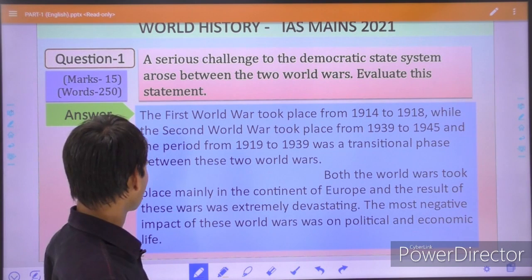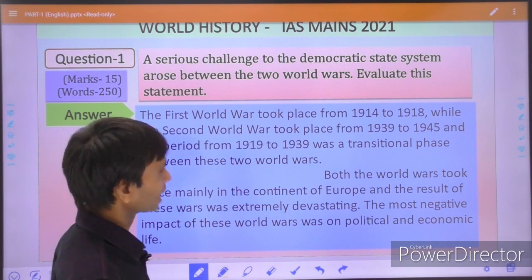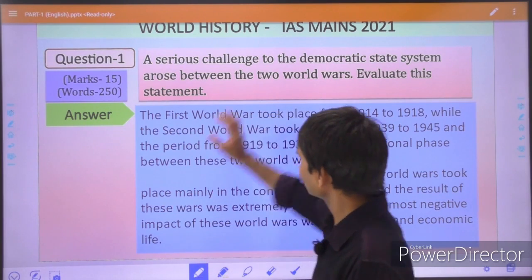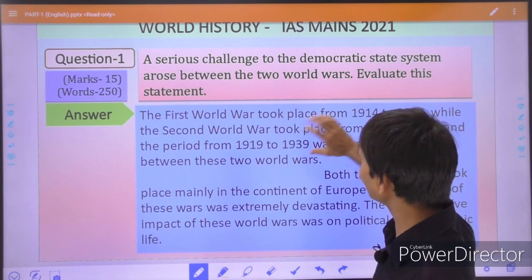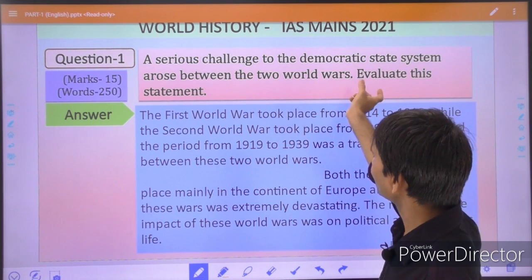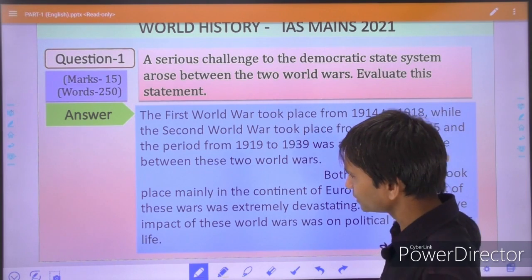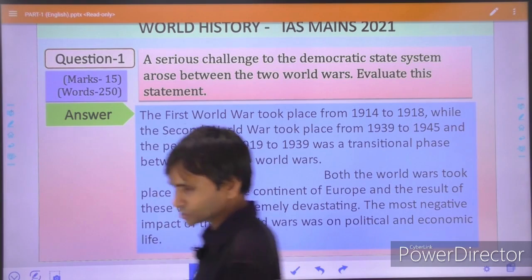The most negative impact of these world wars was on political and economic life. Initially in this paragraph he has explained just like an introduction what is meant by the era between the two world wars, and now the student has changed the paragraph and is continuing.